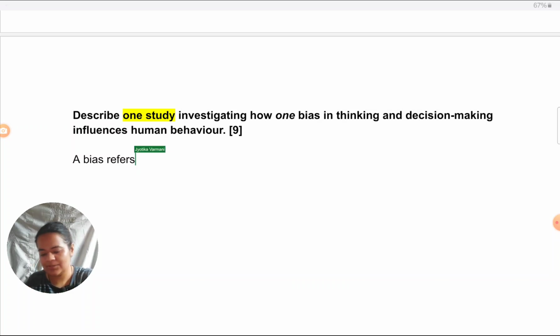So, a bias refers to an error in thinking, that is, in the processing of information.